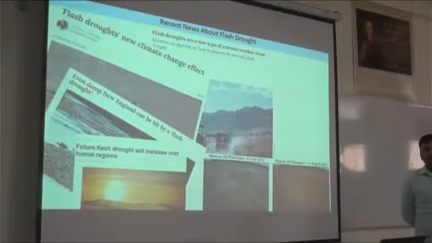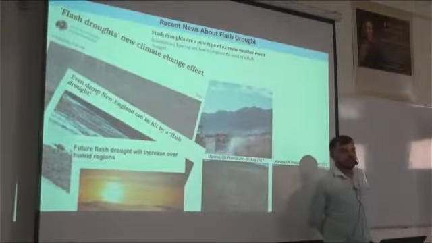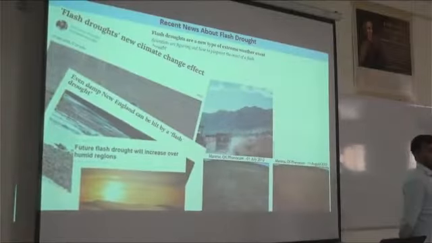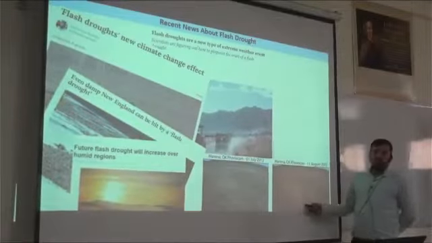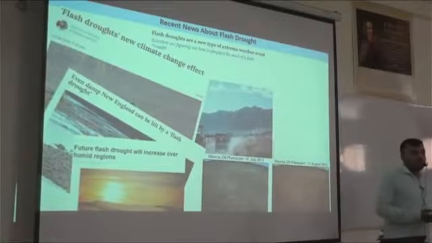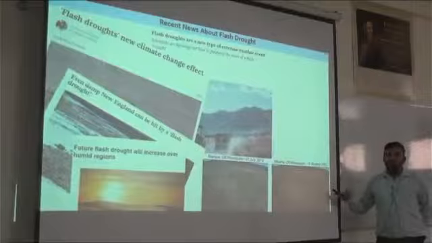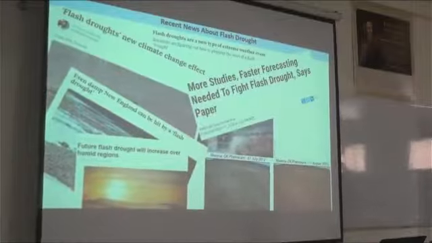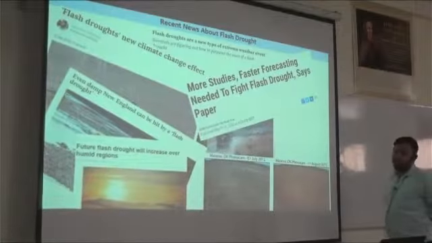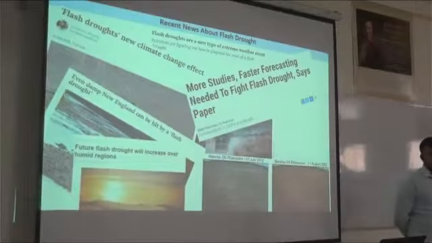The same effect in a normal, traditional or conventional drought, like meteorological, hydrological or agricultural drought, may take a month, a season, or sometimes a year, but in flash drought the same effect can be observed within a very short period of time. So based on this, we need to carry out more studies and go for faster forecasting of flash drought events.